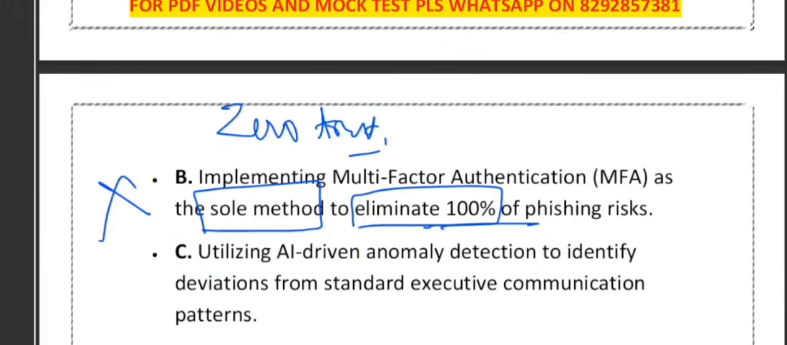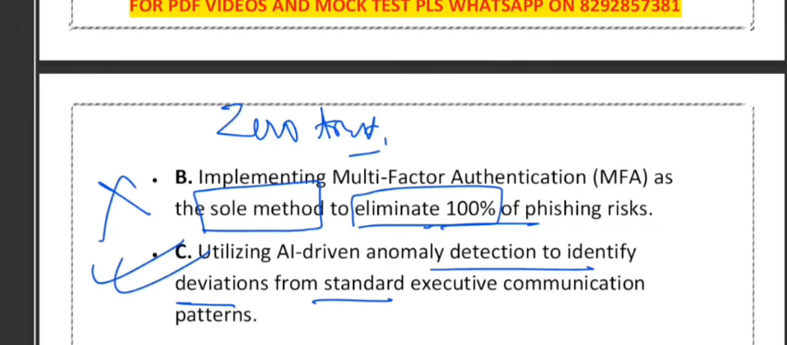What about option C? Utilizing AI-driven anomaly detection to identify deviation from standard executive communication. Yes, this is correct. Actually, CFO system flagged abnormal email behavior. Email looked genuine, but tone, urgency, and transaction pattern were unusual. Actually, this question is about the previous question only, the mail which was sent to the CFO.